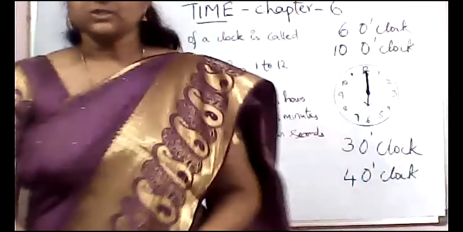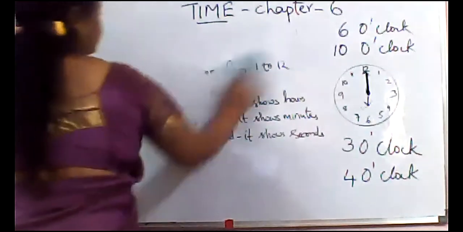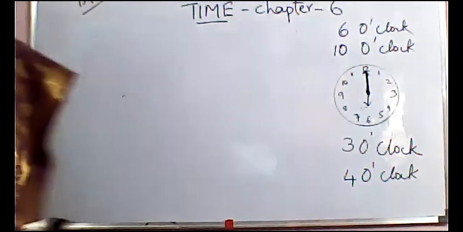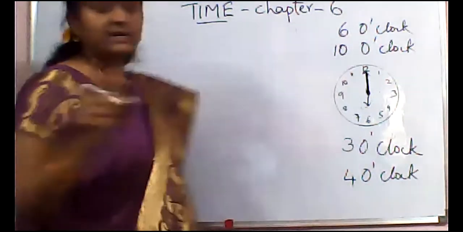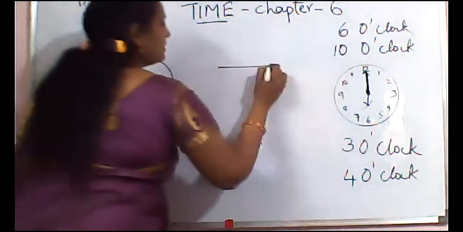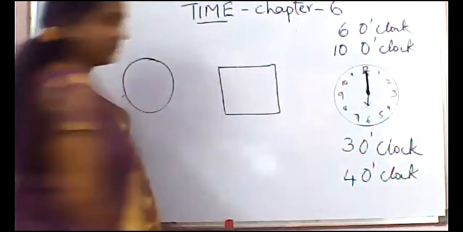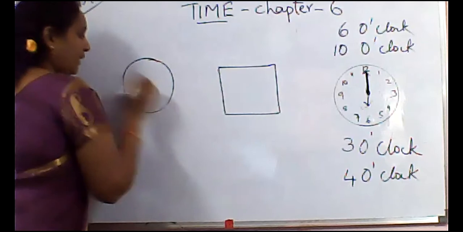Okay, children. So now let us see how to draw a clock. The clock comes in different shapes. Mostly we can see two shapes. One is a circle and another one is a square or rectangle shape. Mostly in square shape. Okay. So keep one point in the middle.